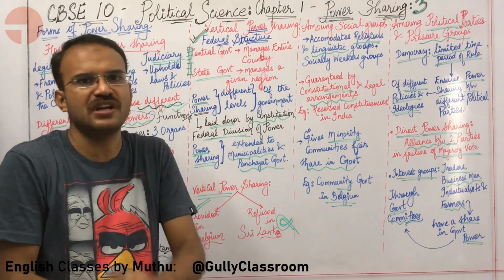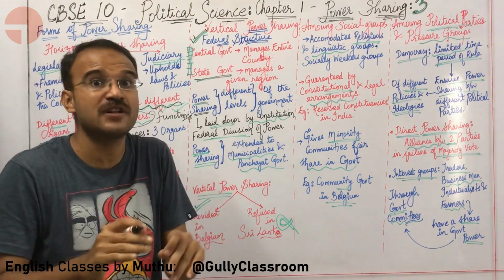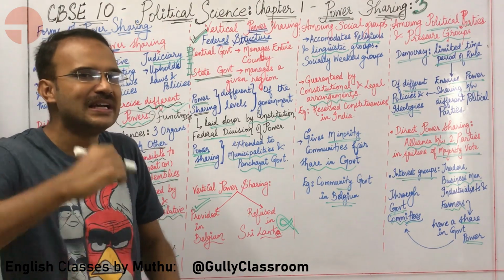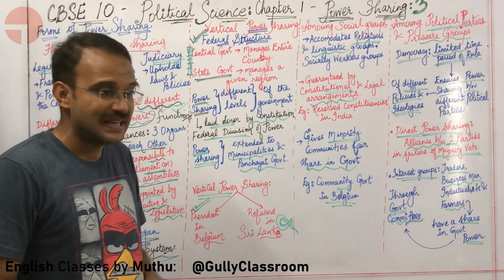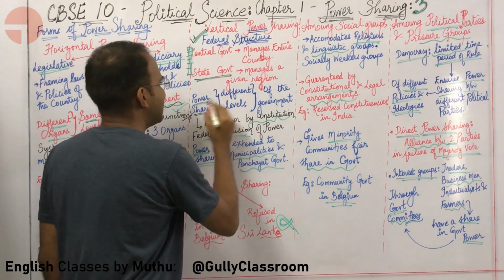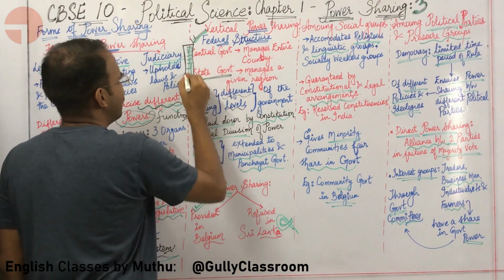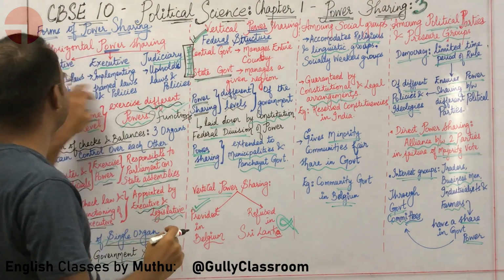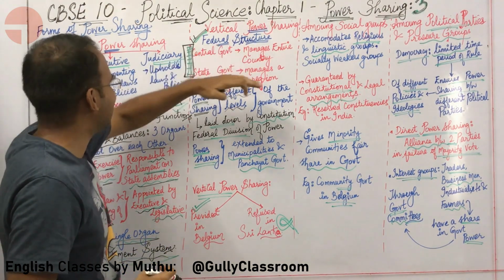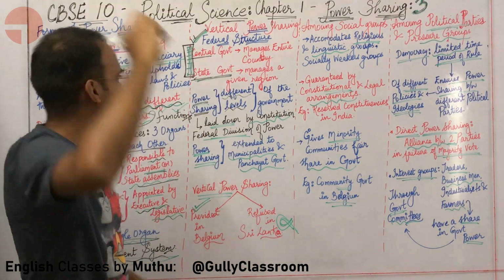What about the provincial government, sir? Provincial government means state government. The provincial government is responsible for the running of that particular state. Here, power is vertically divided between the central government and the state government. Power sharing is done between different levels. Look at my diagram. Horizontal power sharing is done at the same level. Vertical power sharing is done at two different levels.